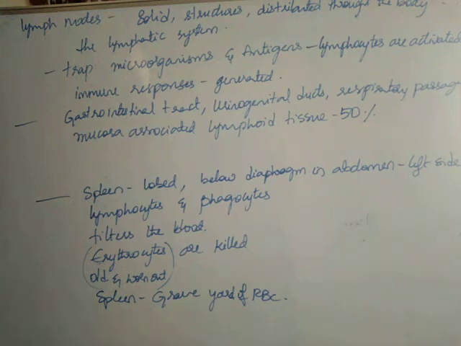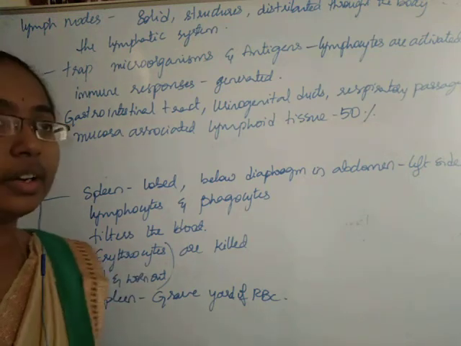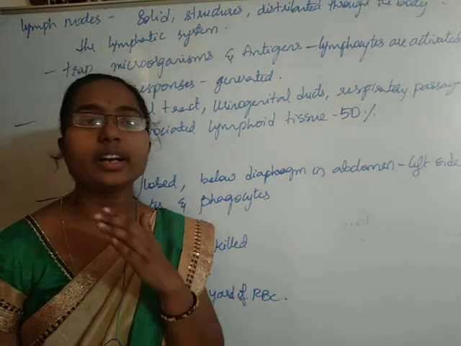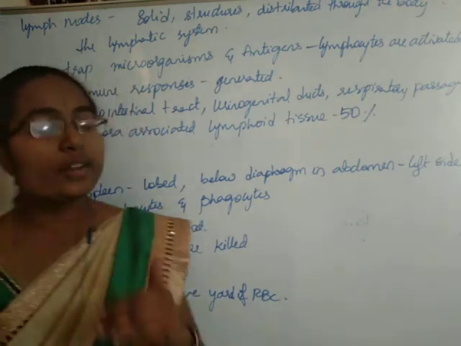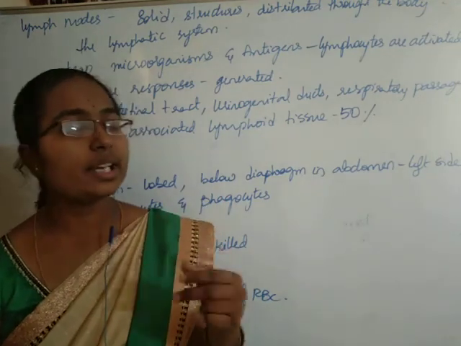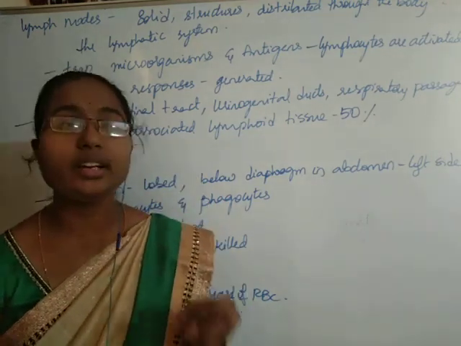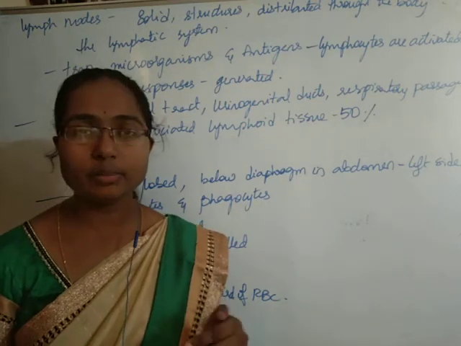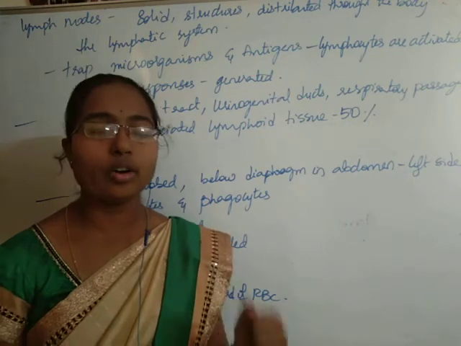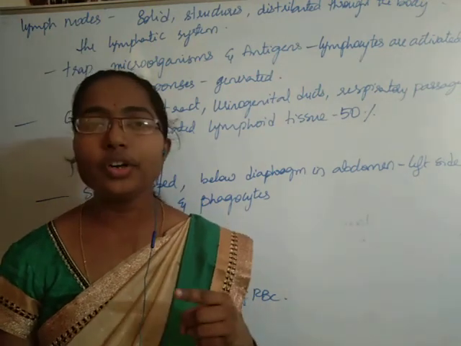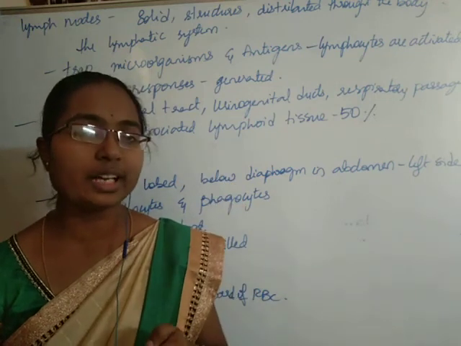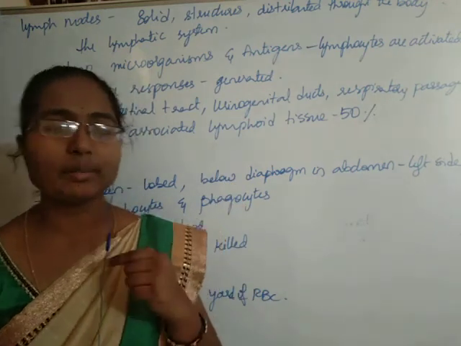So now students, with this we finished learning regarding the complete lymphatic organs. We learned that there are immune organs, cells, tissues and antibodies in our immune system, and we have learnt in detail regarding the lymphoid organs. Primary lymphoid organs, where immature lymphocytes are converted into mature lymphocytes, like bone marrow and thymus.